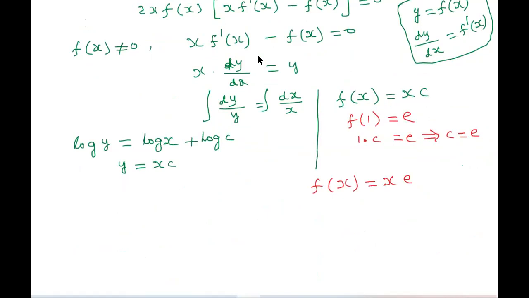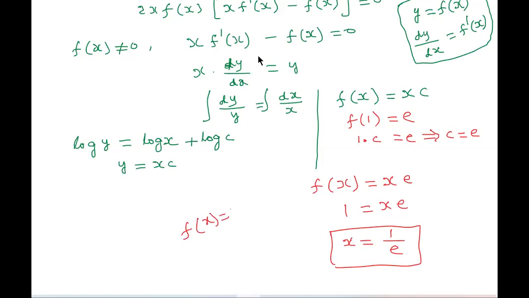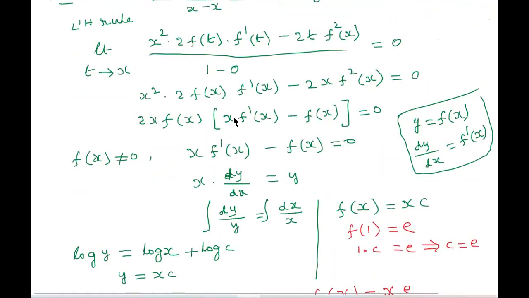But in the question it is already given that the value of f of x is 1. So in place of f of x, substitute 1. 1 is equal to xe. Then what is x? x is equal to 1 by e. This is the answer. So this is not an easy problem, somewhat difficult but lengthy. Yes or no? Just substitute, you will get the x value, that is 1 by e. Students, have you all understood now?